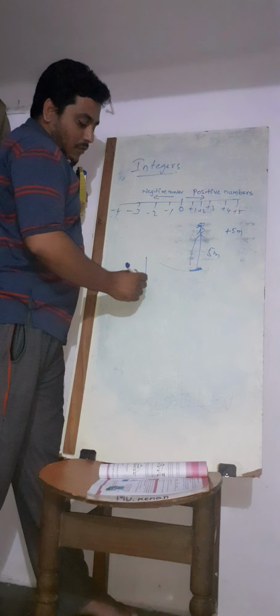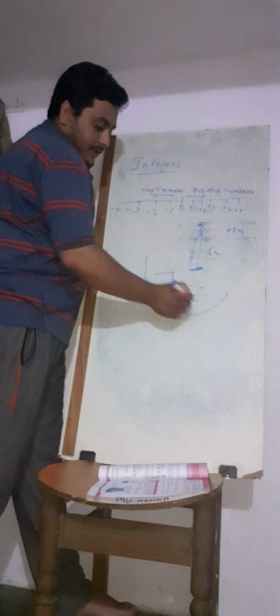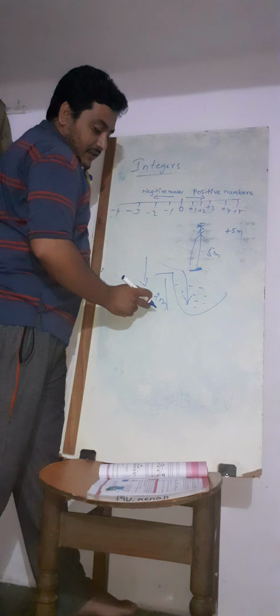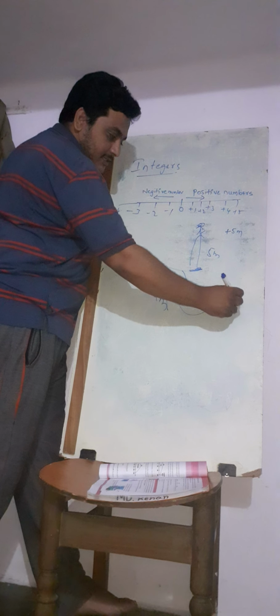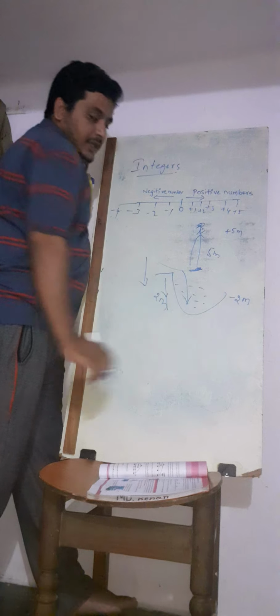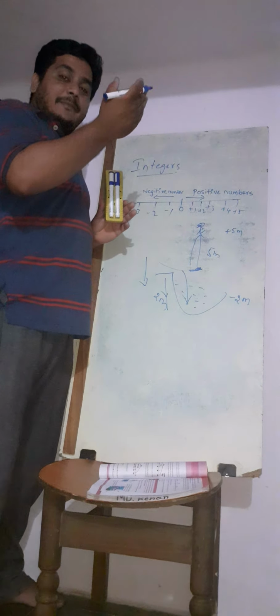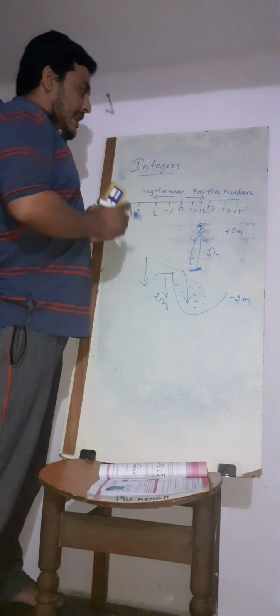If you dive into the water in an ocean, this is the ground, and you have dived into the water, in a river or pond or anywhere, it means you are going downward, 2 meters for example. That 2 meters will be represented as minus 2. If the temperature is increasing, it will be represented as a plus. If the temperature is decreasing, it will be represented as a minus.